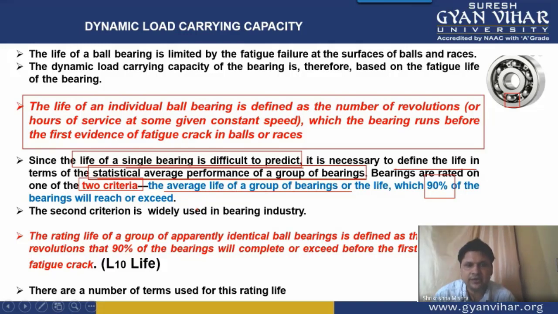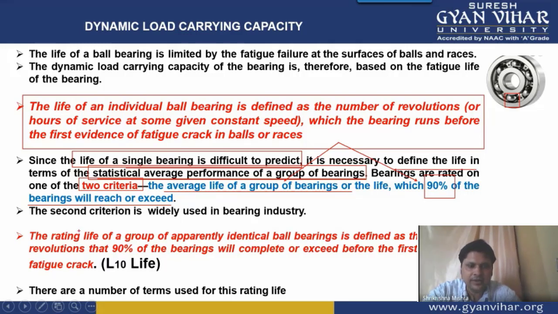So there are two criteria. One is the average life we take of all the bearings under consideration, and the second is that we see how many of the bearings have completed 90%. It can be said in this way, students. First is very simple: we take the average of the life of all the bearings before the evidence of the first crack on it. The second is that we take the life which 90% of the bearings will reach or exceed. We take the value of life of the bearing as the number of revolutions which 90% of the bearings will reach or exceed. All right.